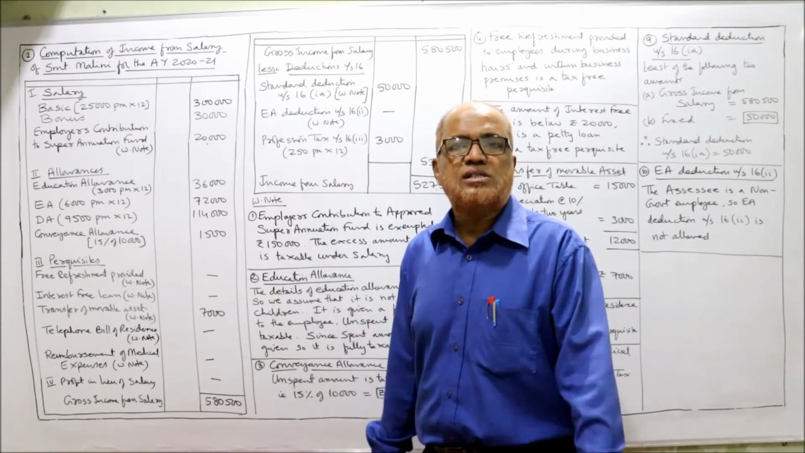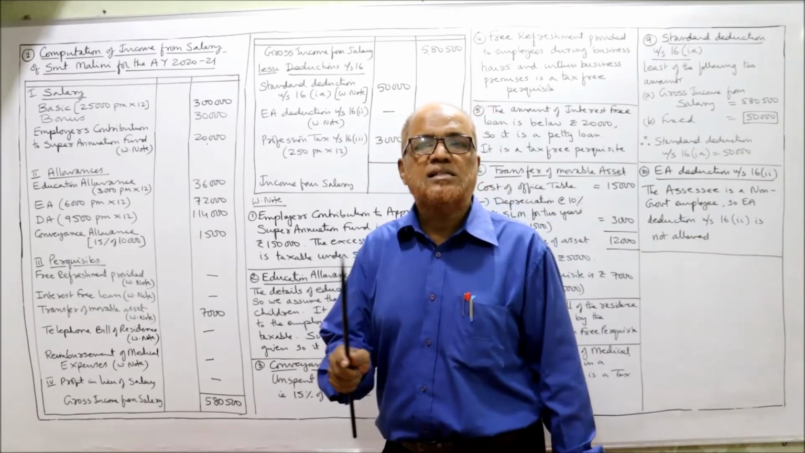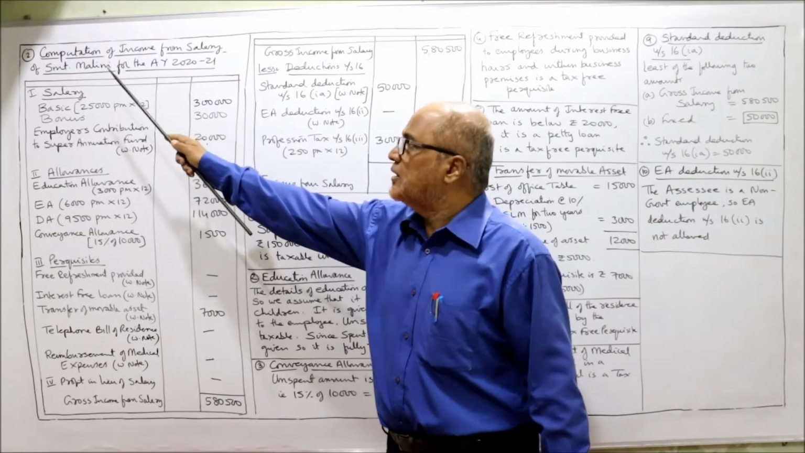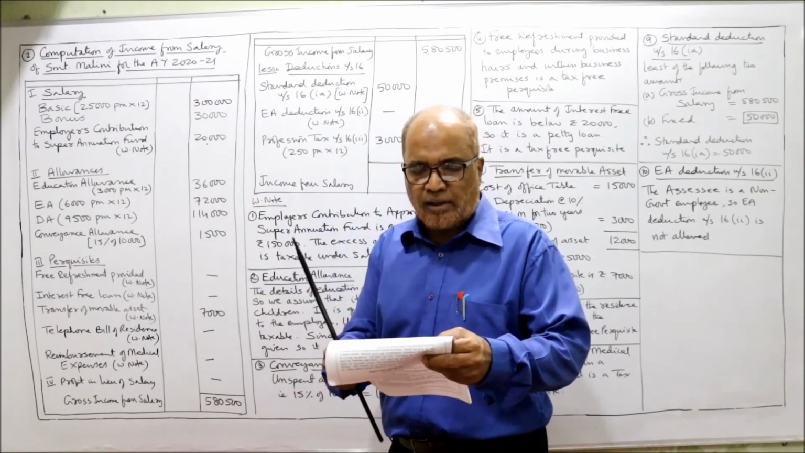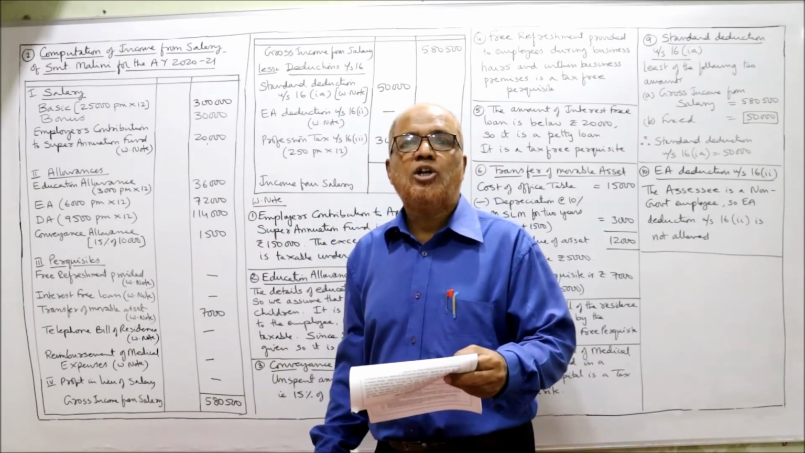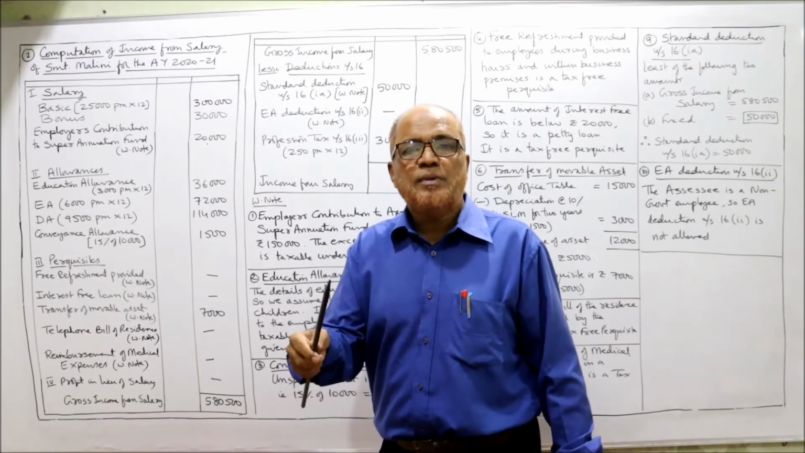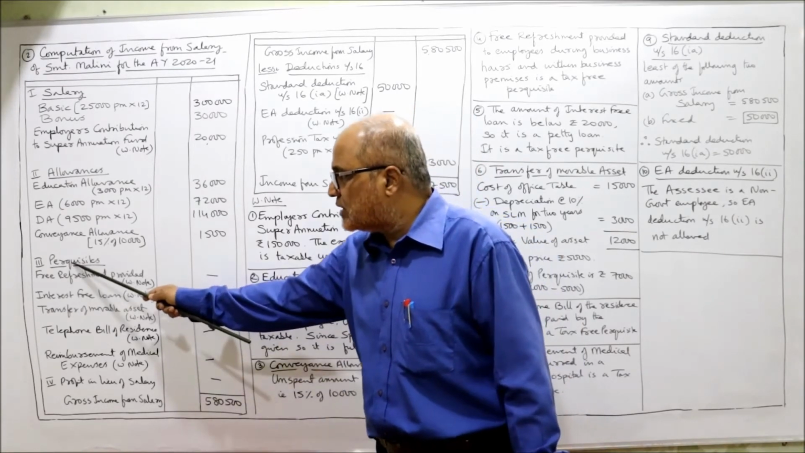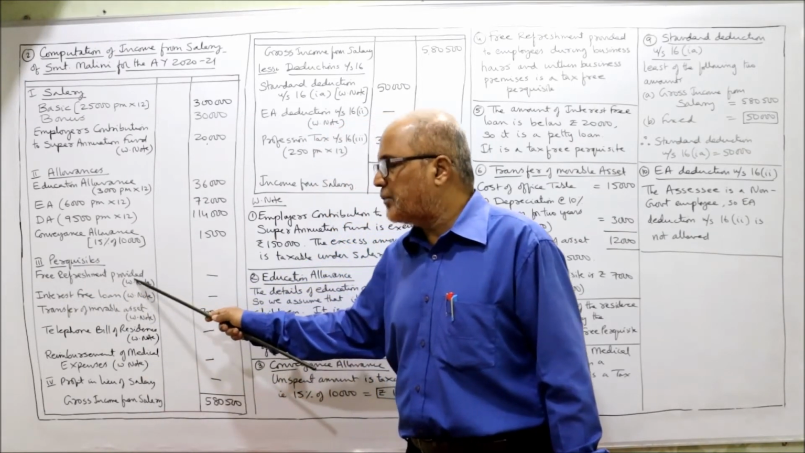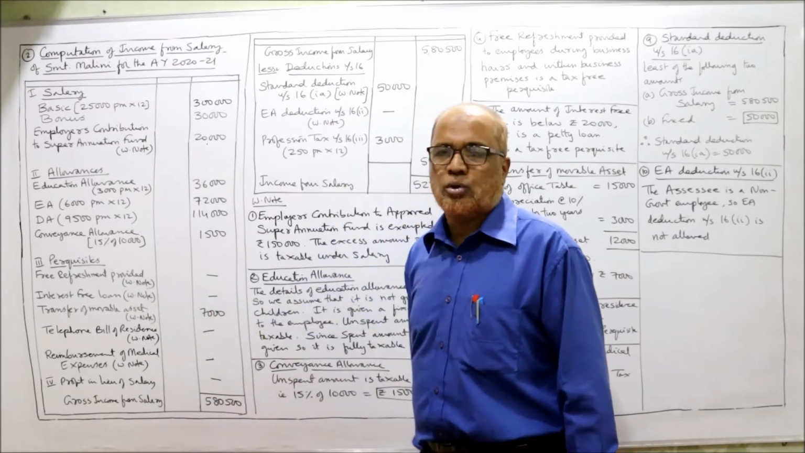Next one is bonus. Bonus is fully taxable under the head salary. So under the head salary, you should take bonus 30,000. Now next one, free refreshment provided. When refreshments are provided, it is a perquisite. So under perquisite, we should take free refreshment provided in working note.